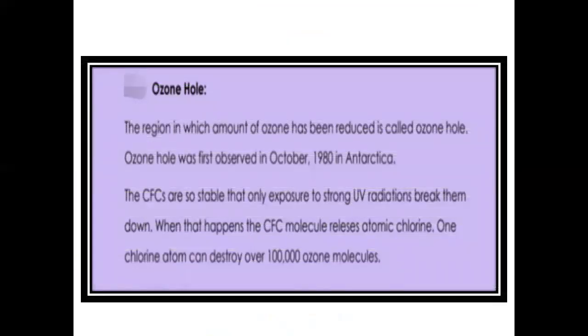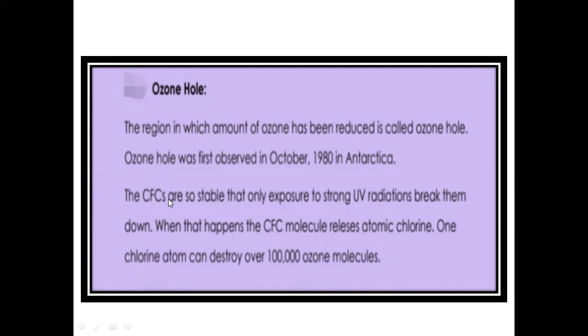Now, ozone hole: the region in which the amount of ozone has been reduced is called an ozone hole. Why has the amount been reduced? I told you, due to the reaction of ozone molecules with some pollutants. Those pollutants react with ozone and convert it into some other substances. Then the concentration of ozone in specific areas is reduced or decreases, which is called an ozone hole. The ozone hole was first observed in October 1980 in Antarctica.